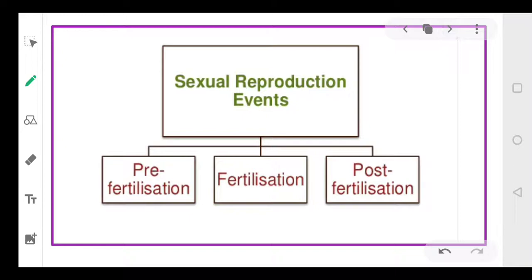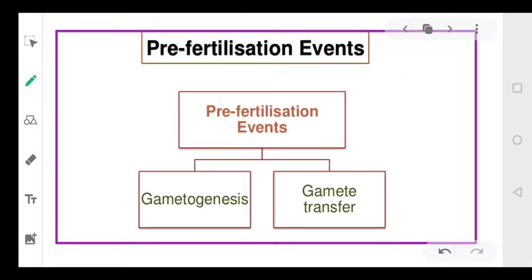Okay. Then sexual reproduction. The complete phase of sexual reproduction can be divided into three parts. One is the pre-fertilization phase, second is fertilization, and then the post-fertilization. Let's talk about each phase separately. So first of all, the pre-fertilization events. During pre-fertilization events, we will talk about two main events, that is gametogenesis and gamete transfer. This actually means the processes that occur before the fertilization.